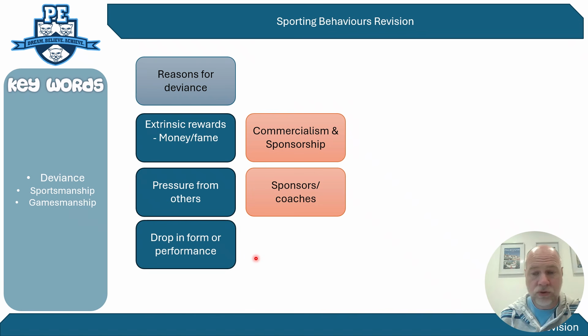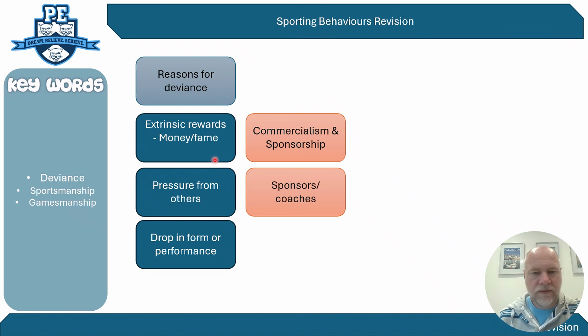Or it could just be dropping in performance and the inability to keep up with the performance. Maybe as a player's aging, they might take some performance-enhancing drugs to keep them going, which is in fact linked to cycling and sort of what Lance Armstrong did to continue being at the top of his game, which would be the AO2. If you're linking AO2 more generically, points here the examples.